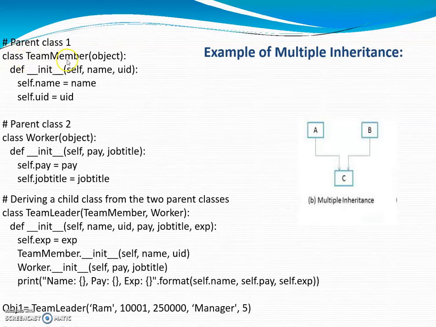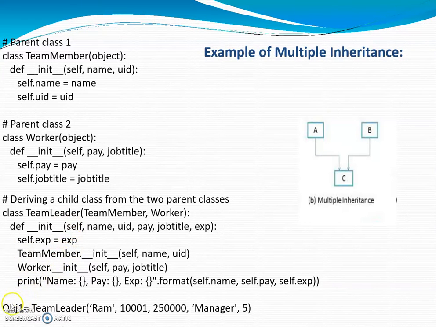Here class TeamMember is my one base class. So def __init__(self, name, UID) are the parameters. Again, the parent class two is class Worker. Here again I have created one constructor, and then class TeamLeader which is inherited from TeamMember, that is the first base class, and Worker, the second base class. And in this class I have written a constructor to initialize the members.